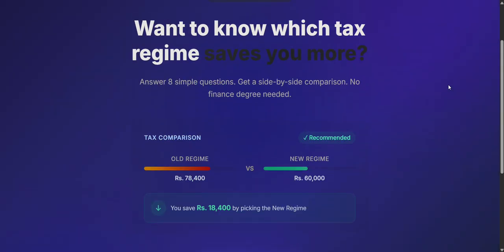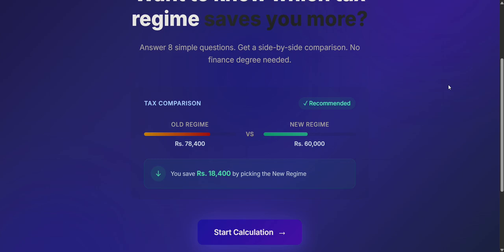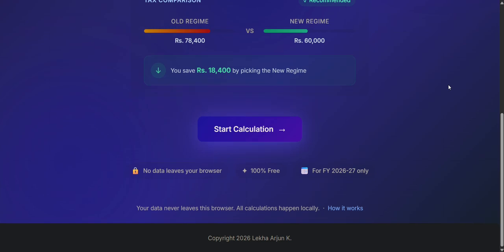And once the computation is done, it presents your recommendations, whether it's the old regime or the new regime. It just does not give you a number only, it gives you a complete educational walkthrough. So, without further ado, let's proceed with an example.